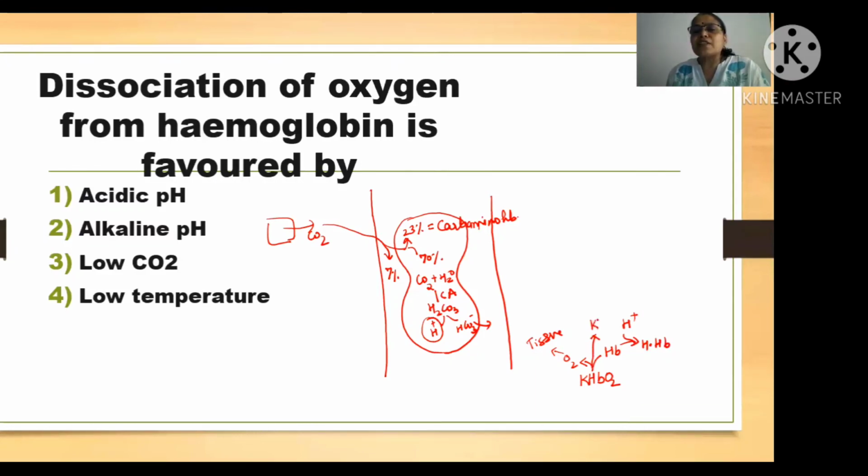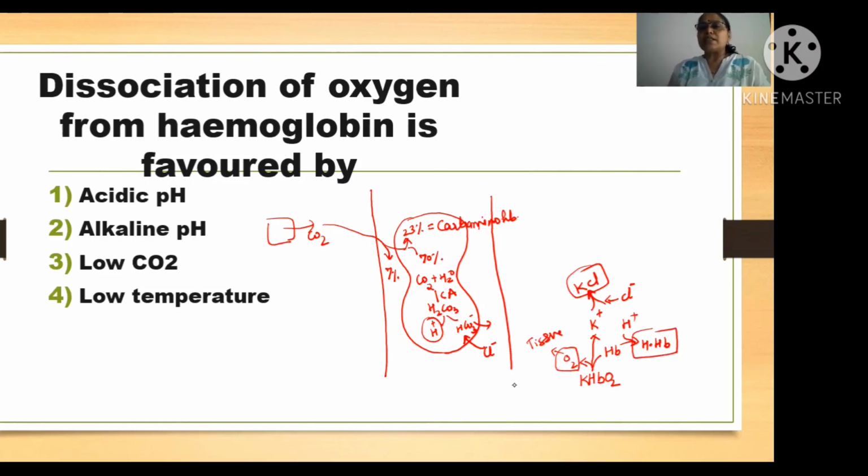Now K plus which is released will combine with chlorine, because here chloride shift is going on. It will combine with the chlorine which is coming to form KCl. So KCl formation is going on inside RBC, hemoglobinic acid formation is going on, and oxygen is given to the tissue. And in which condition is it given?